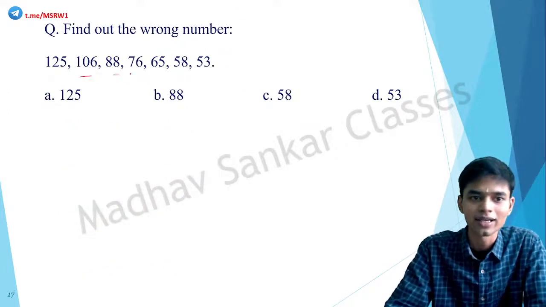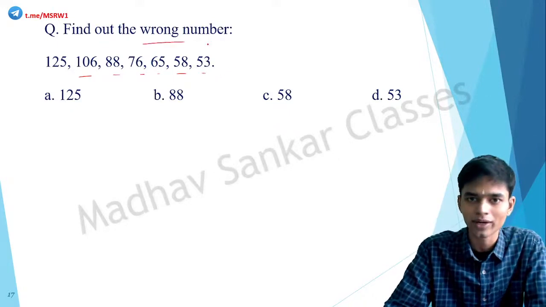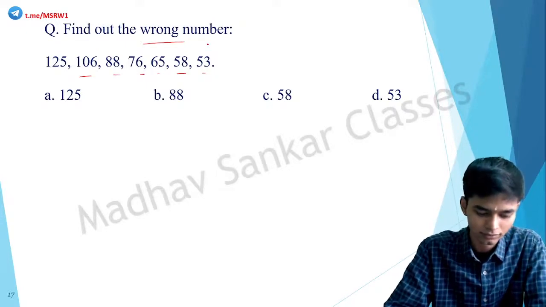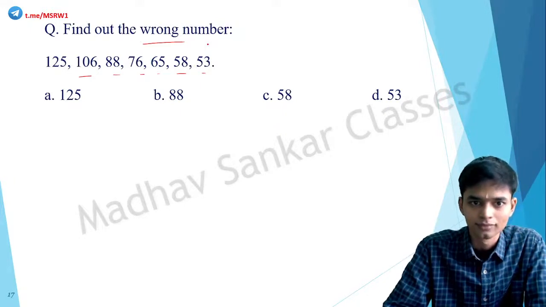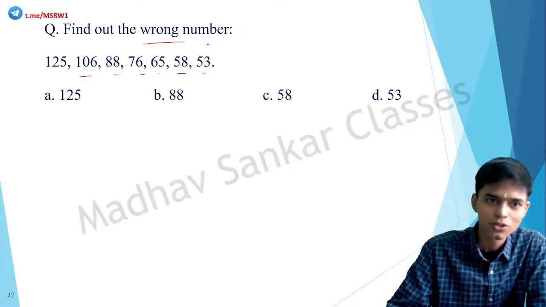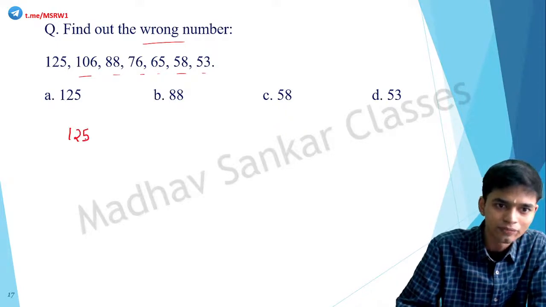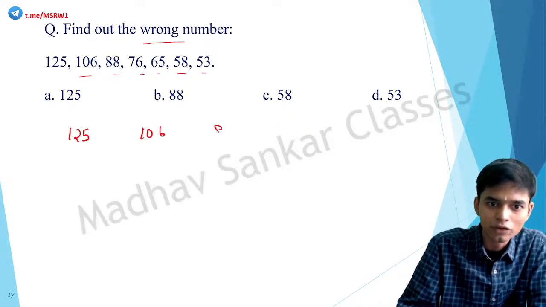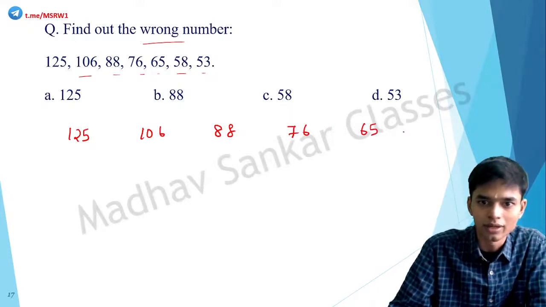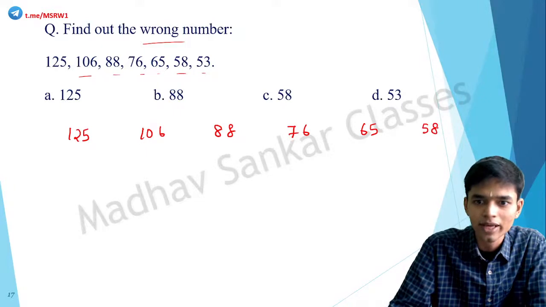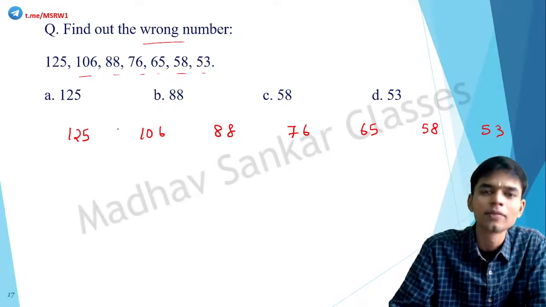125, 106, 88, 76, 65, 58, 53. Find out the wrong number. Okay, you have to find the wrong number. Which one does not fit the pattern? Okay, so 125, 106. If any of you want to try this out yourself, please pause the video here and do it at your own speed. Okay, but I'm going to solve this.